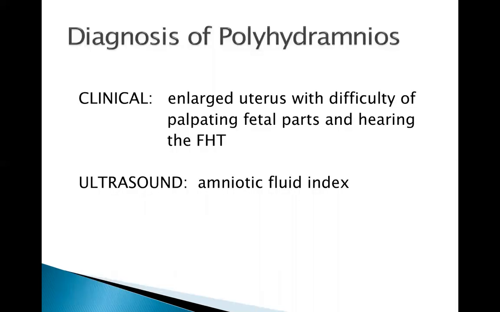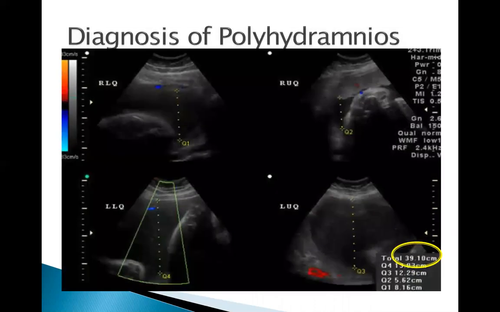So the diagnosis of polyhydramnios is suggested clinically when it is very hard to palpate for the fetal parts, when it's hard to hear the fetal heart tone. The fetal heart tone may be there, but is not audible or is muffled. But definitive diagnosis is only done by measuring the amniotic fluid index or the single vertical pocket through the ultrasound. So you can see here, by measuring the four quadrants, the ultrasound can already give you the total amount of the volume and anything that is more than 24 is considered polyhydramnios.